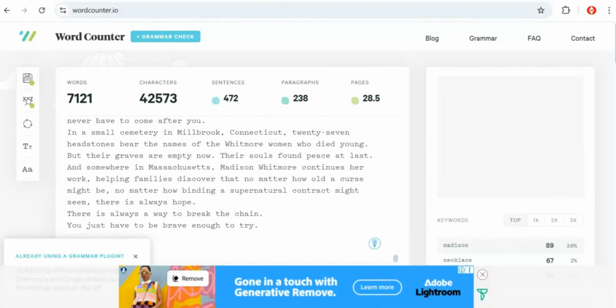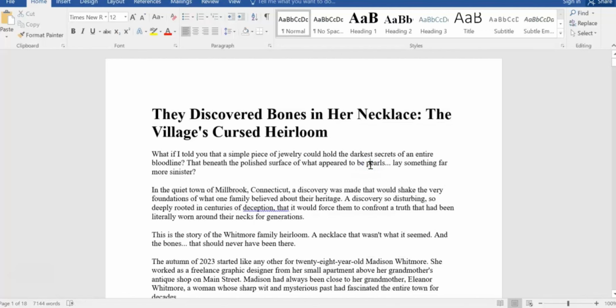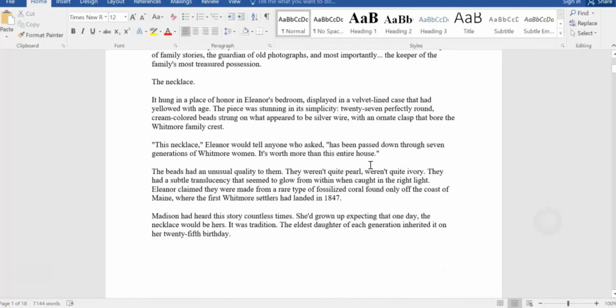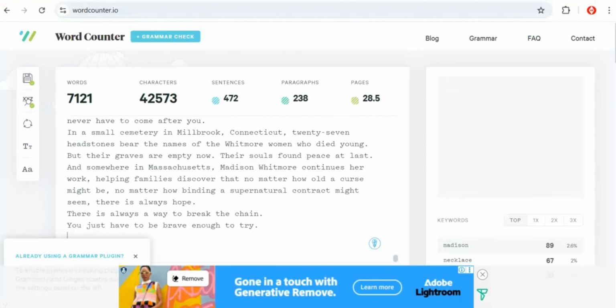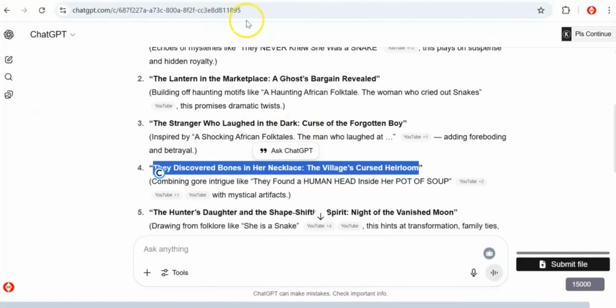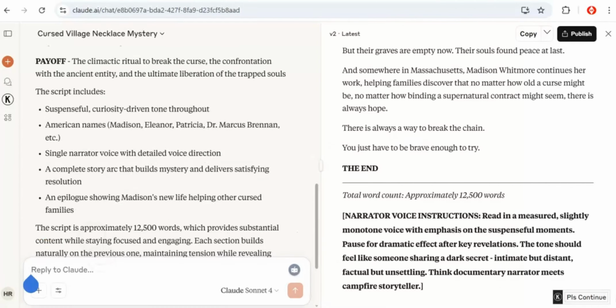You might be thinking, what's next after I generate scripts? What do I do next? Right now I will show you what to do after you generate a script. You generate your voiceover, and after that you generate AI video or images. But how do you do that? How do you go about that? Are you going to do that using these two AIs, ChatGPT and Claude AI? No, I'm going to show you this in the next video.